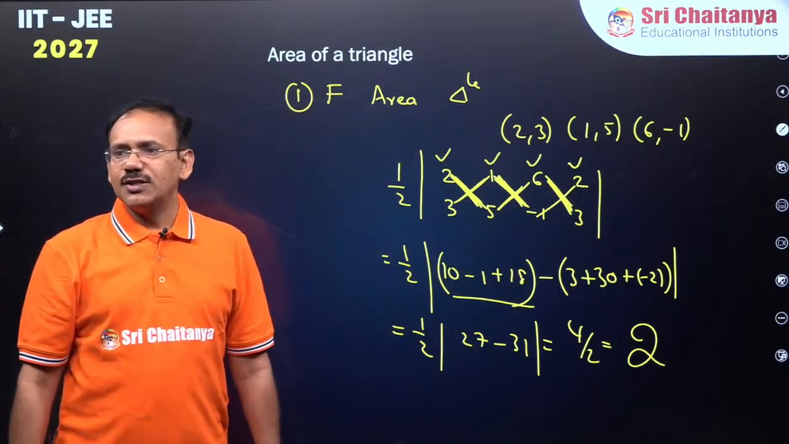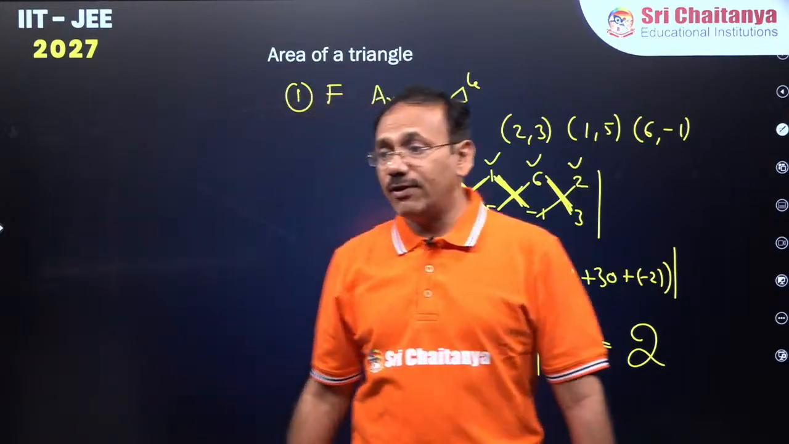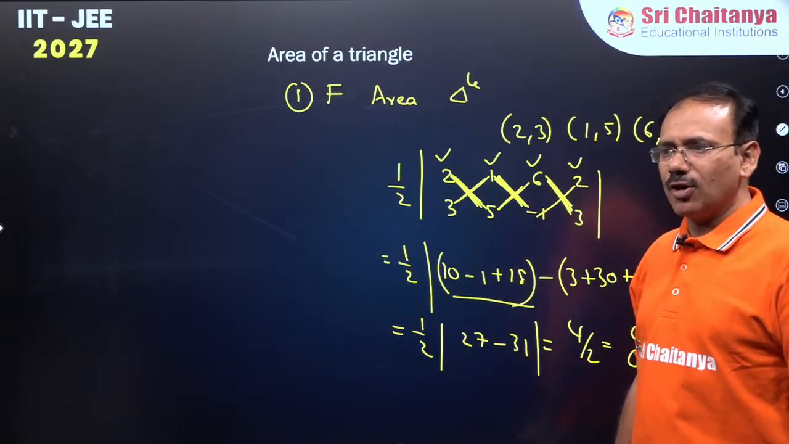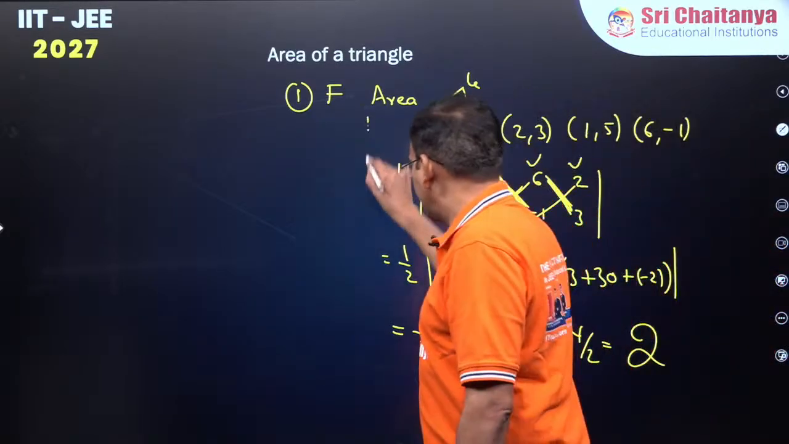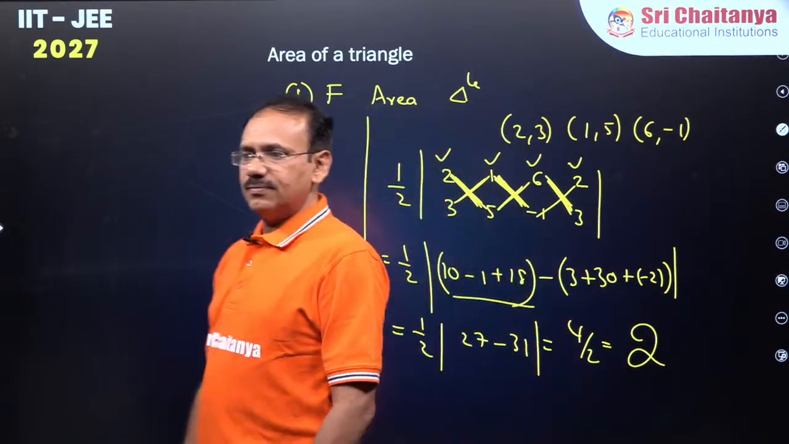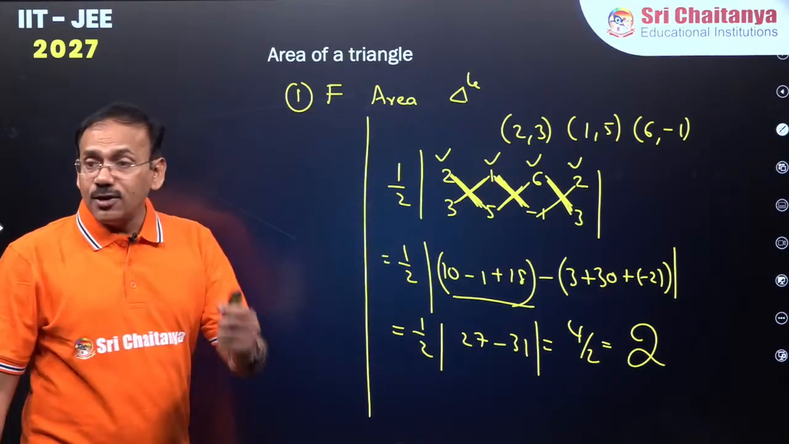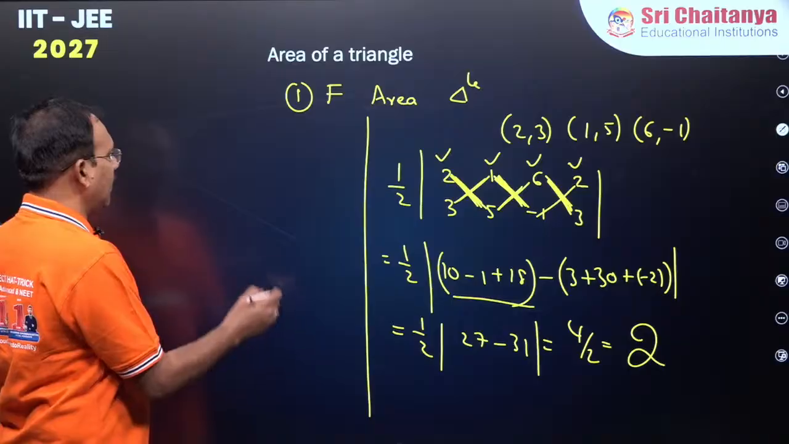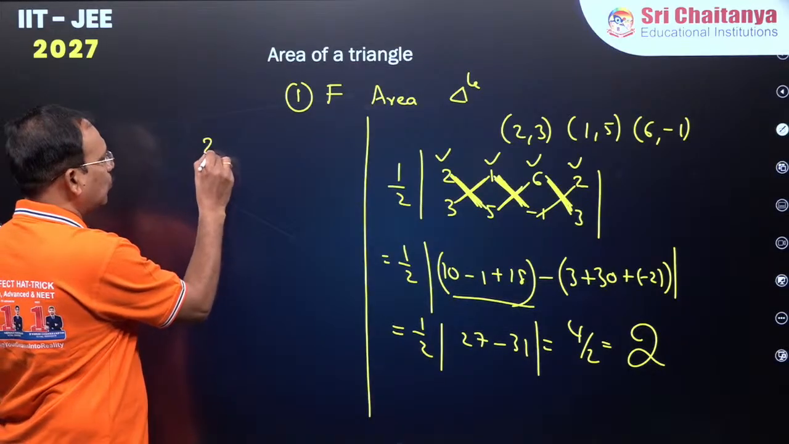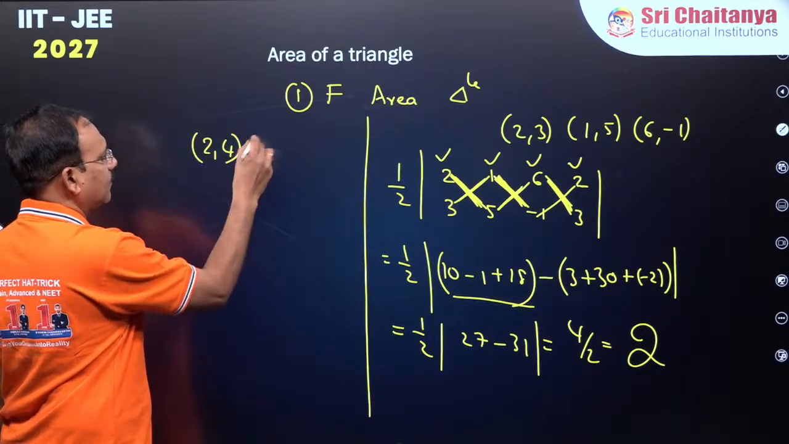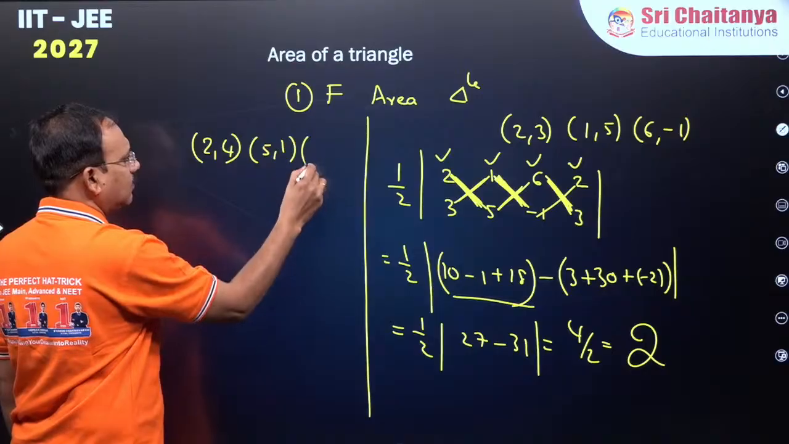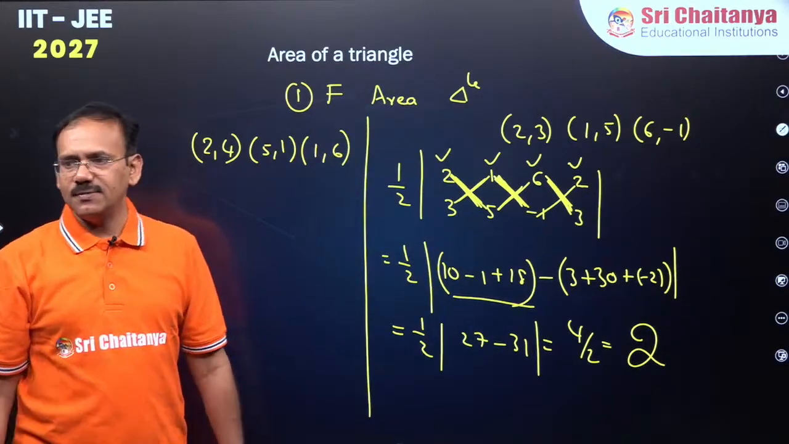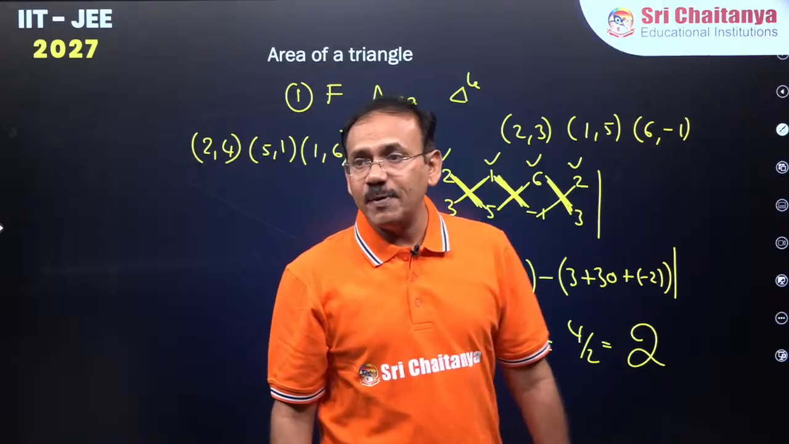Shall we do one more question? Are you all ready to do one more question? Now try to find the area of the triangle with vertices (2, 4), (5, 1), (1, 6). Come on, try please. Try all of you. Let me know the answer.